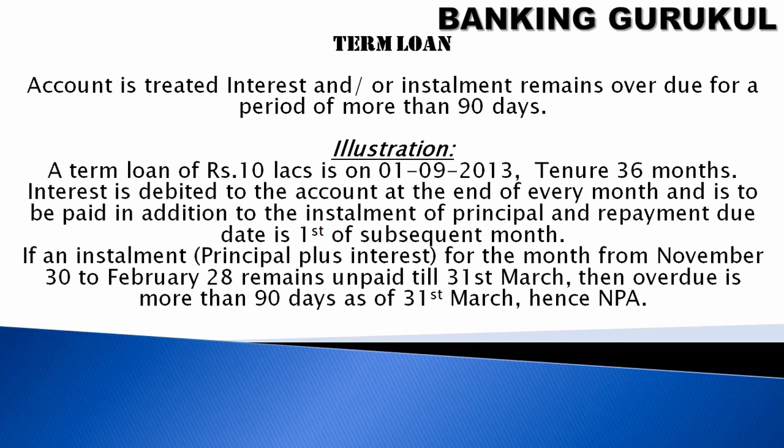So for example, he has to pay principal and interest. In the subsequent months, the installment, principal plus interest, for the months from November 30 to February 28, meaning November, December, January, February. November he has to pay in January, December he has to pay. If it remains unpaid till 31st March, then the overdue is more than 90 days as of 31st March. Hence, it will be classified as NPA.